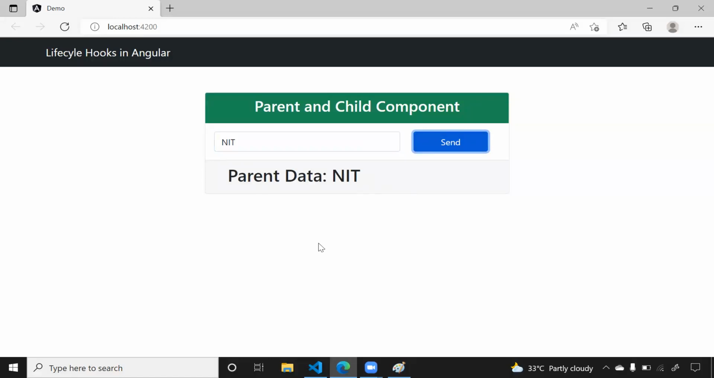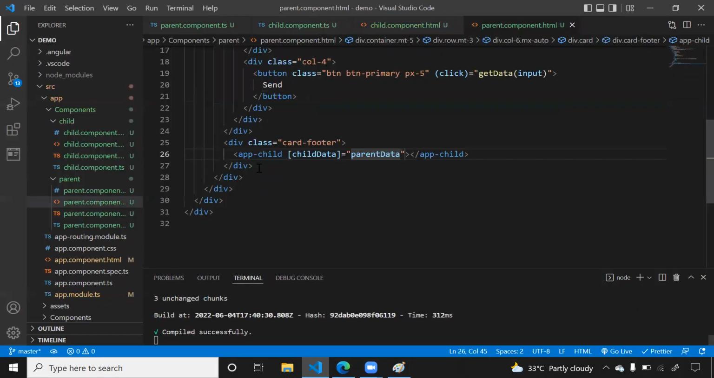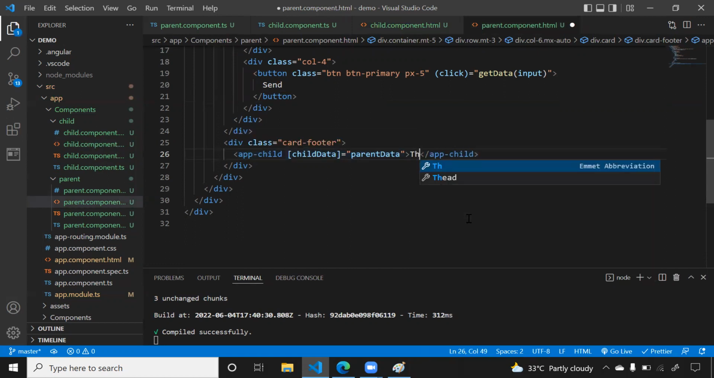Now what is that ng content, right? If you see, this is a selector, which is our tag format. This is the opening tag and this is the closing tag. Till now we have not written anything inside this. Now see, I'm writing some content. So this is new content.